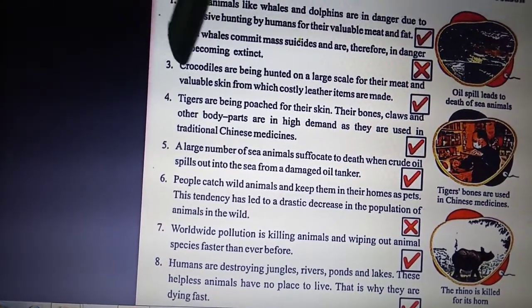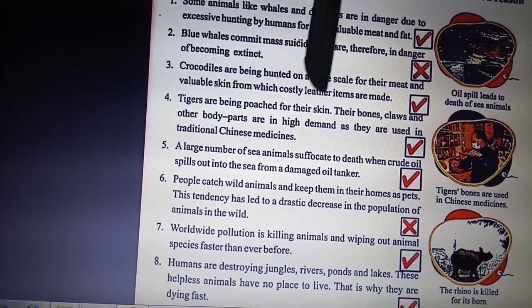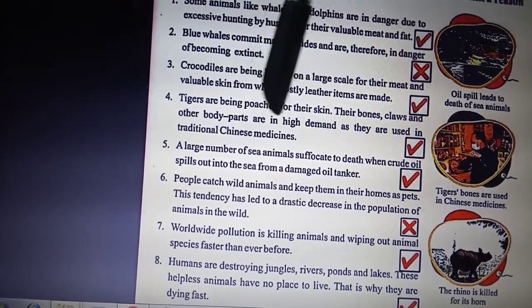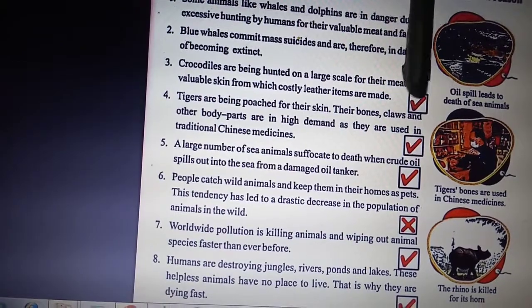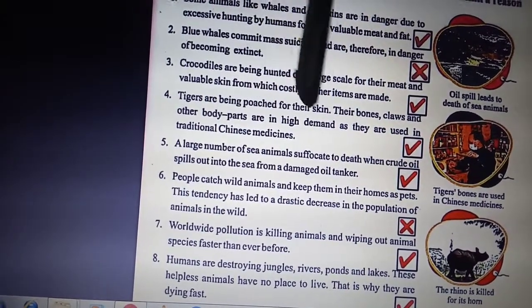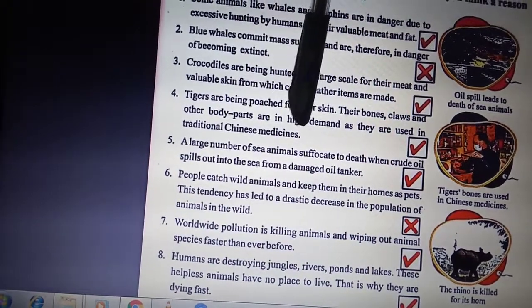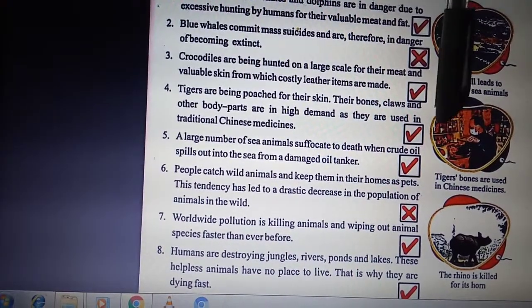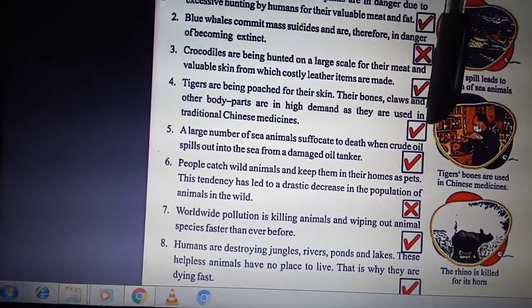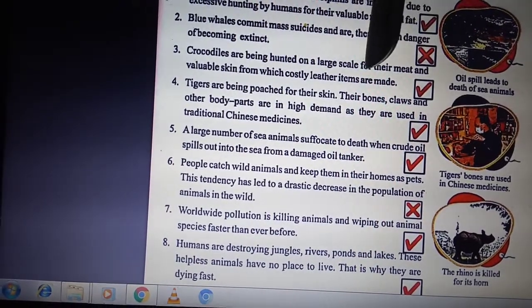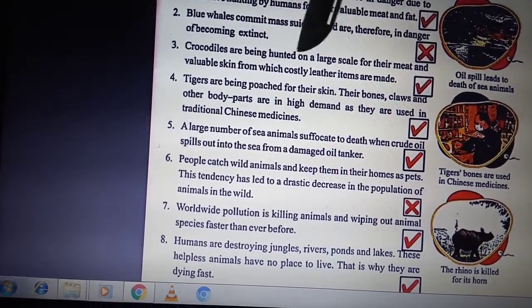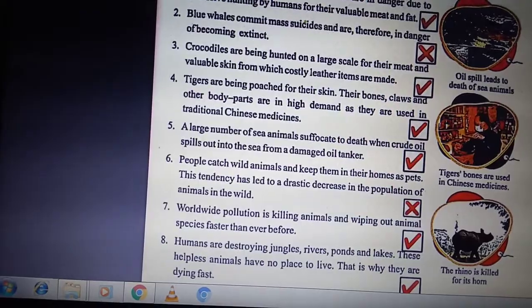Next is tigers are being poached for their skin. Poached means killed. Their bones, claws, and other body parts are in high demand as they are used in traditional Chinese medicines. Put down tick in the given box. The statement is true because tigers are being killed for making traditional Chinese medicines.